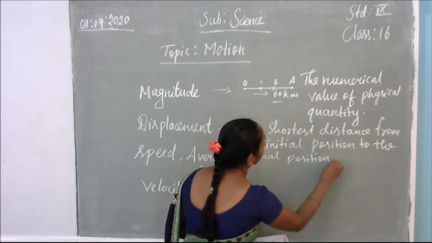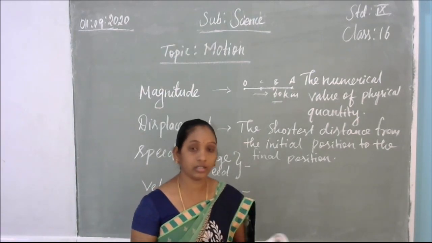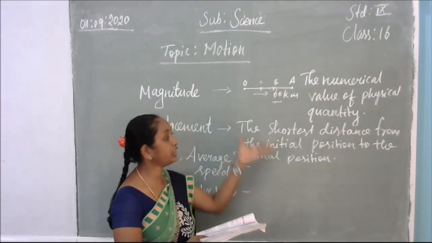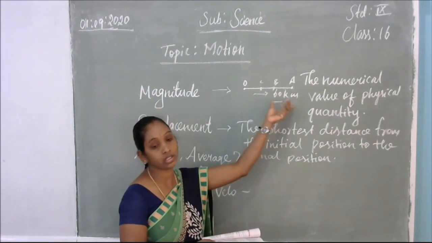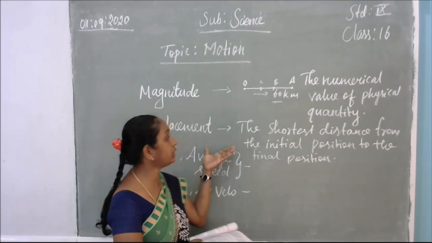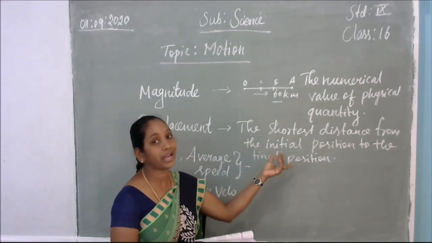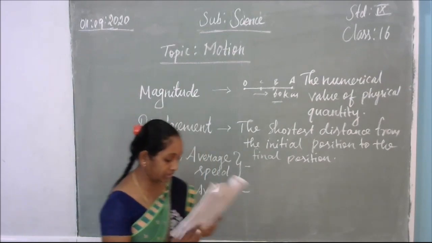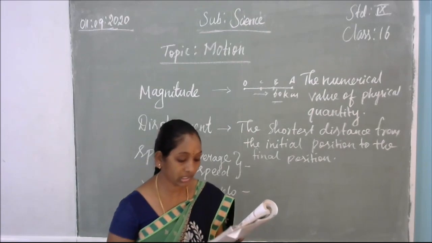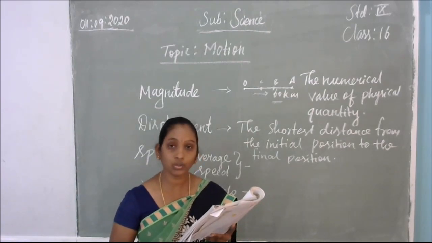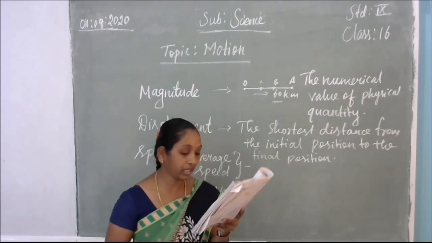That is called displacement. The magnitude will be different, the displacement will be different. Magnitude is just a numerical value of how much distance it has crossed. But here, the shortest distance covered by the object from the initial to the final position is called displacement. Can the magnitude of the displacement be equal to the distance travelled by an object? It is not equal; the magnitude will be different and the displacement will be different.